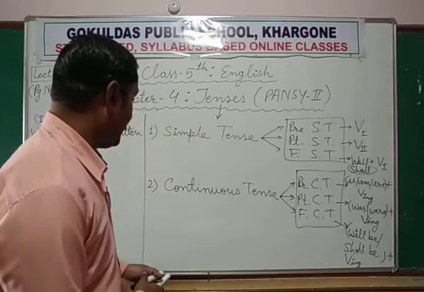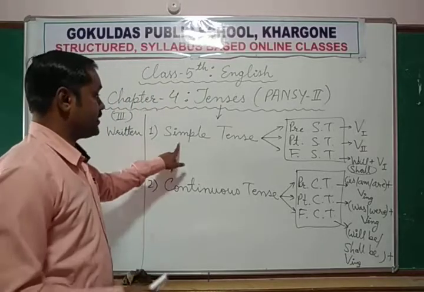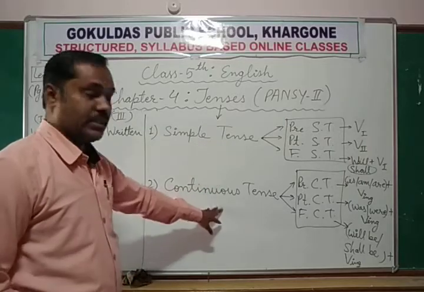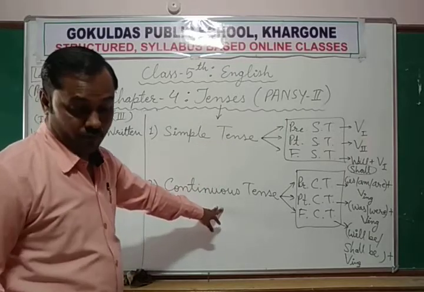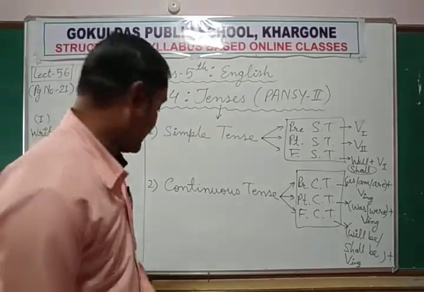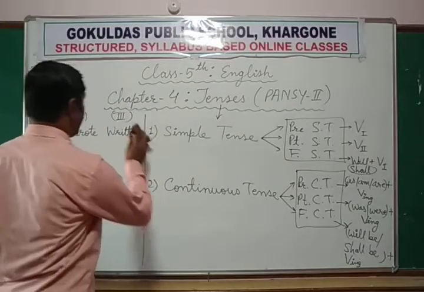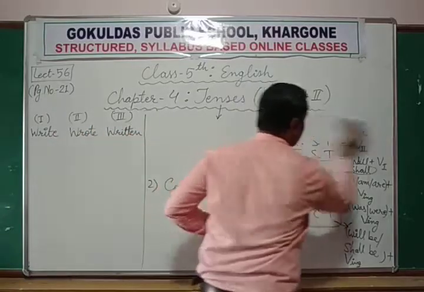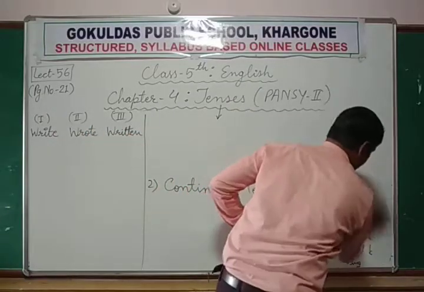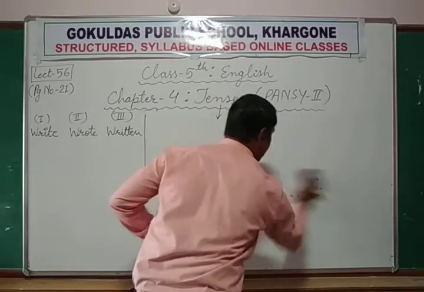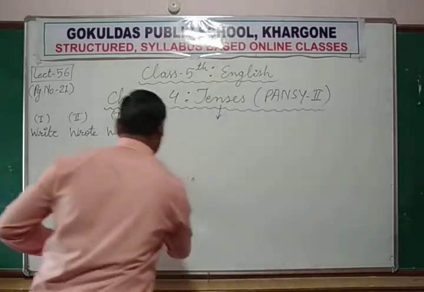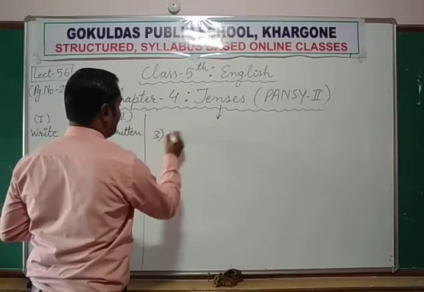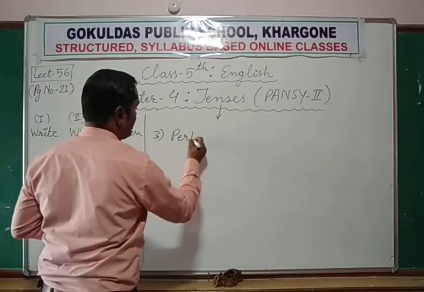Now the third thing is perfect tense. First is simple tense, second is continuous tense. Now we are moving towards the perfect tense. So let me clean the board. Now the third thing is perfect tense.